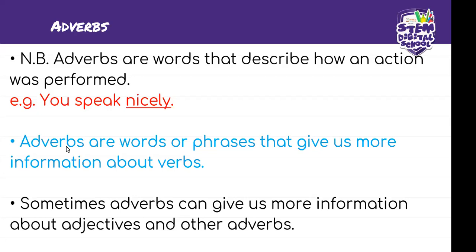Thank you. Then adverbs are words or phrases that give us more information about verbs. That is another way of saying that an adverb tells us more about a verb. Okay, so that is something we need to know, and that is something we need to understand.